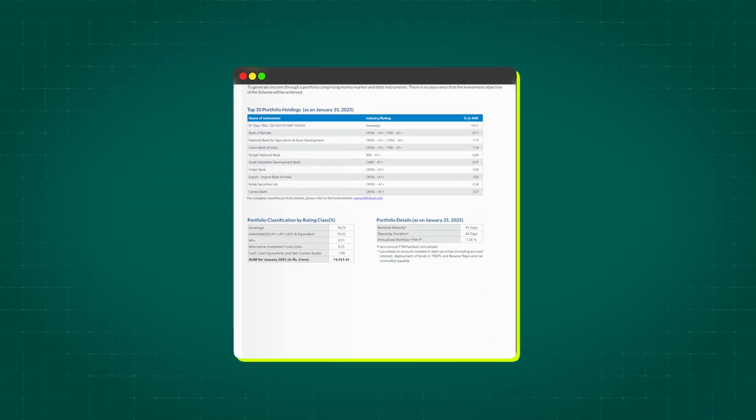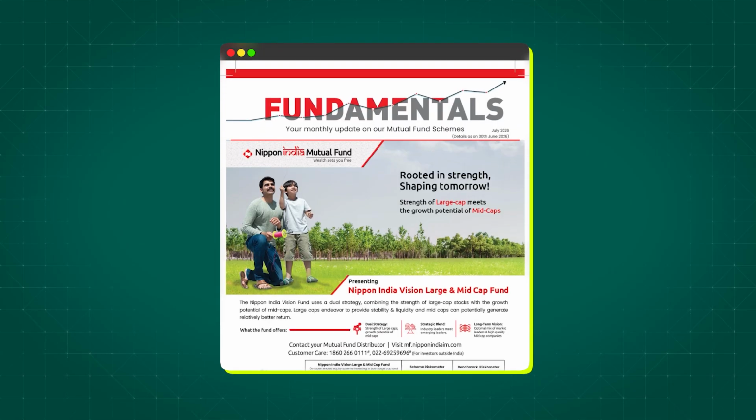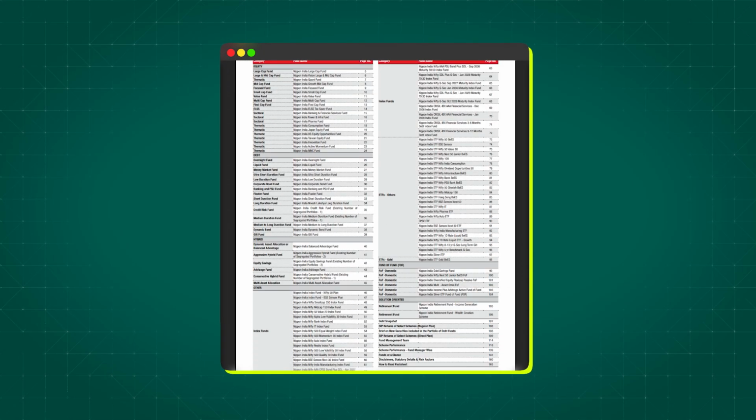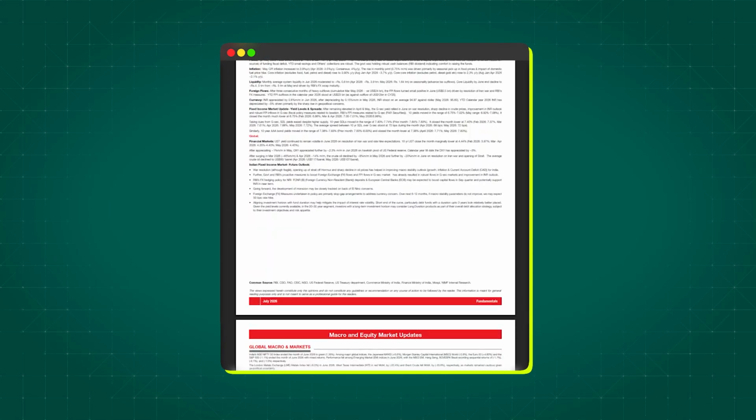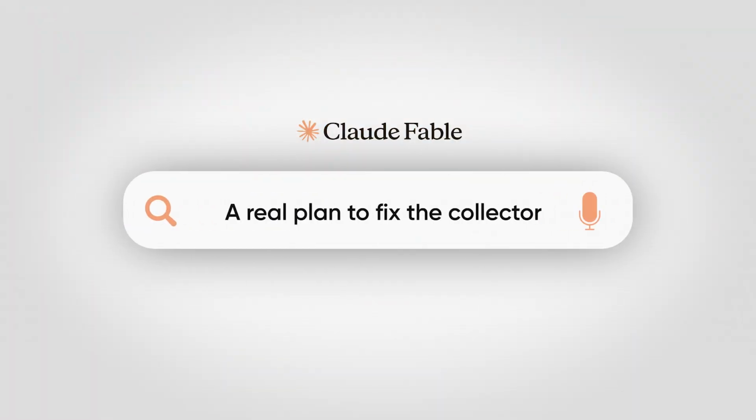And here's why Opus kept failing. Every fund house was a brand new fight. I'd get one working, move on to the next, and the next one hit its files in some completely new way. So I was doing it one site at a time by hand, with the model helping me brawl through each one for 2 days. So I went to Fable and I asked it for one thing, a plan to fix the collector. Not vague, a real plan. Every fund house, every weird trick each one pulls, the exact order to try things in, and clear rules for what actually counts as done.